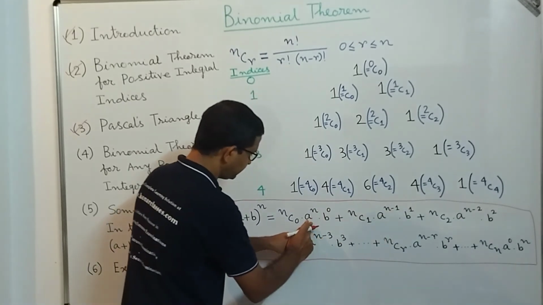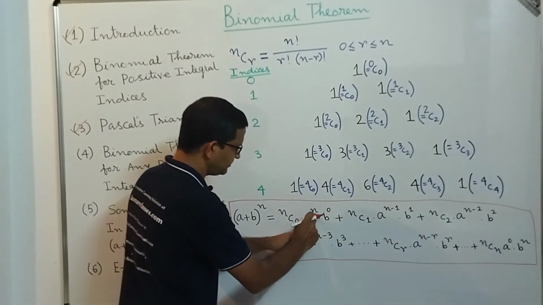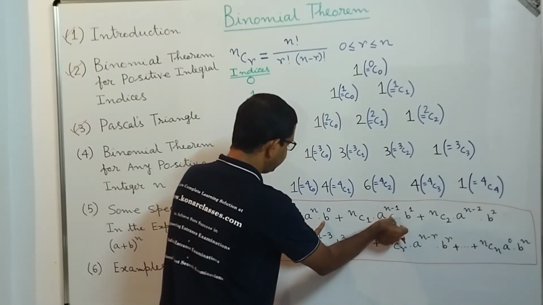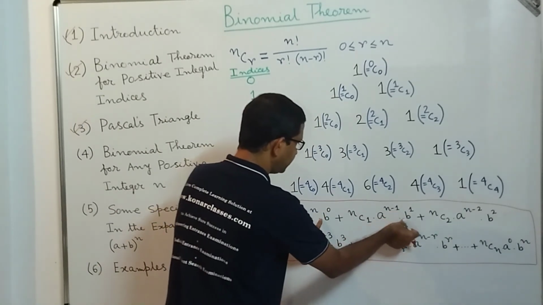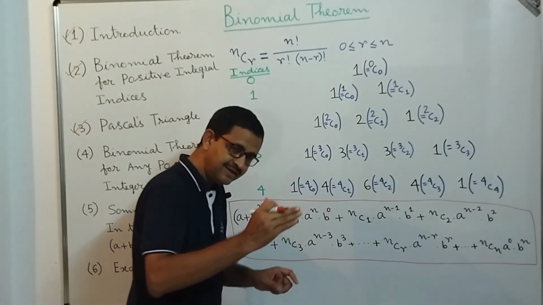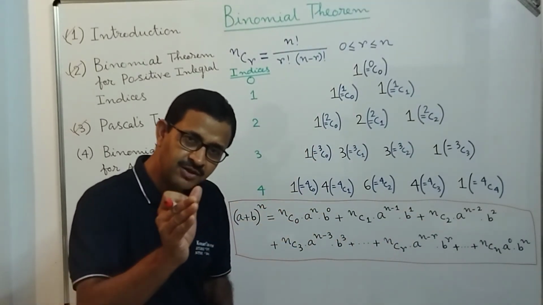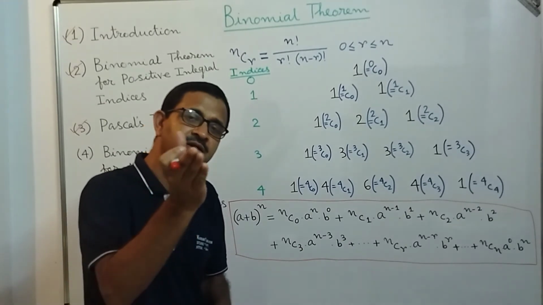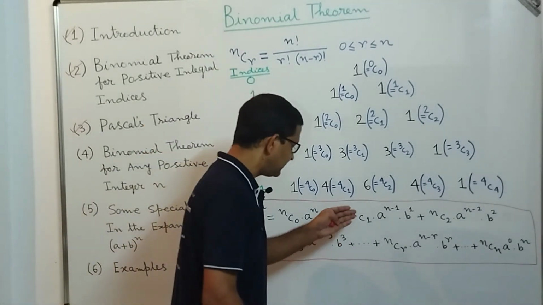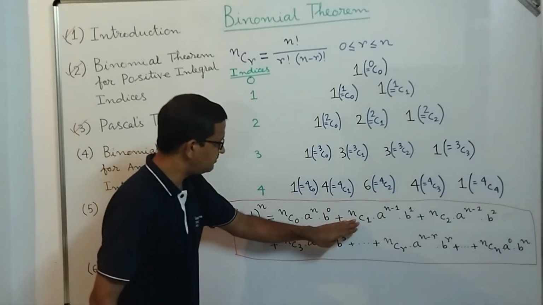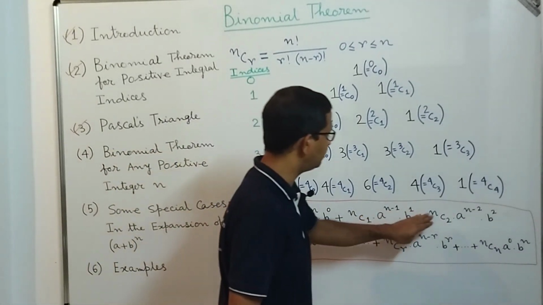So in the previous term power of a is n, so here power of a becomes n minus 1. In the previous term power of b was 0 and here it is increased by 1, and in the subsequent steps the power of a will be reduced by 1 and power of b will be increased by 1, and that nC0 in the second term becomes nC1, third term it becomes nC2.